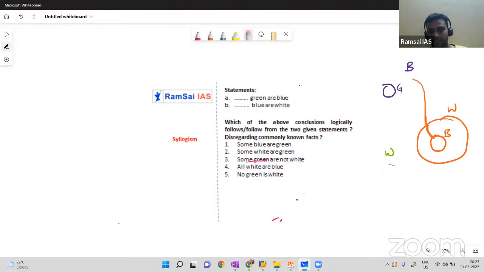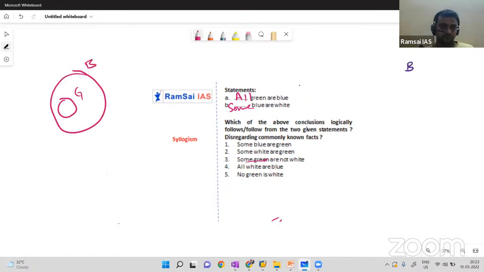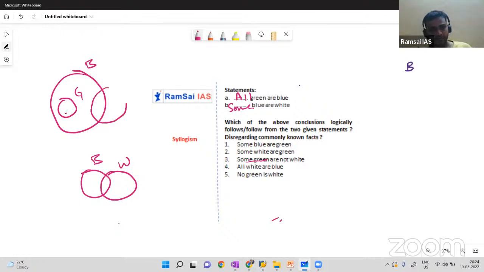The same question with different statements. Let me make you clear of the concept with this. For example, if the question is like all greens are blue and some blues are white. On the left side I am drawing a diagram. All greens are blue: this is green and this is blue. Next, some blues are white: this is blue and this is white. Some case, no. Now when you combine the two statements, green, blue, and the relation between blue and white should be like this. Now you may have a doubt.